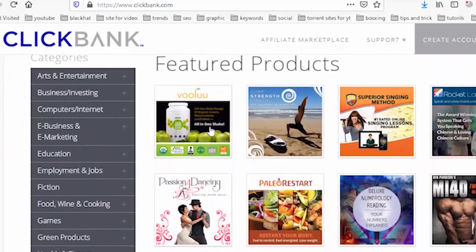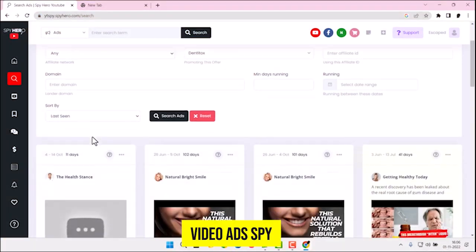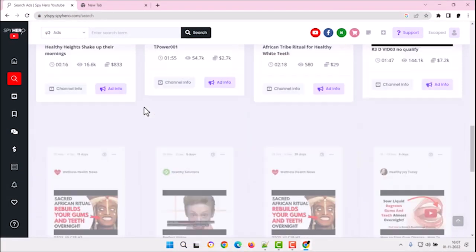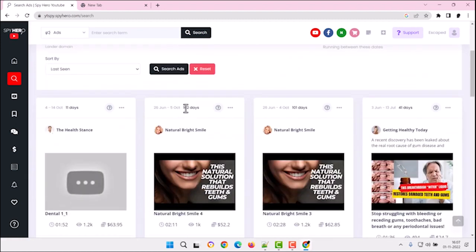To find YouTube ads for a specific product, I'll use a software called Video Ads Spy. I'll copy the name of the product I want to promote and paste it into the software. This will allow me to spy on the YouTube ads that people are running for that product and potentially find new ways to promote it.